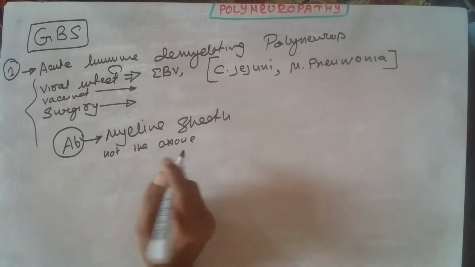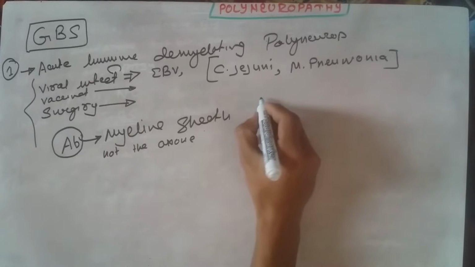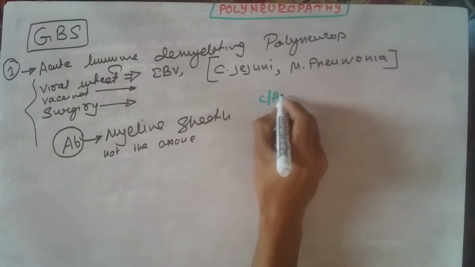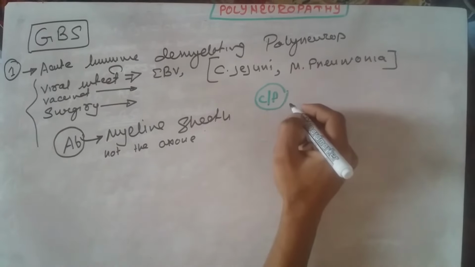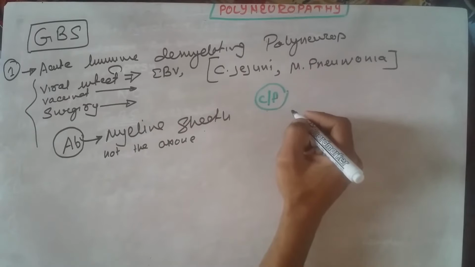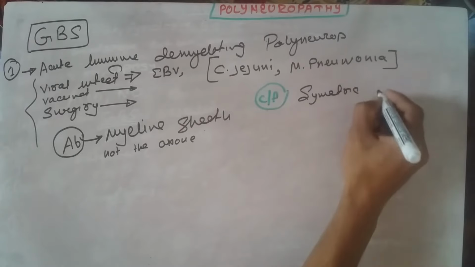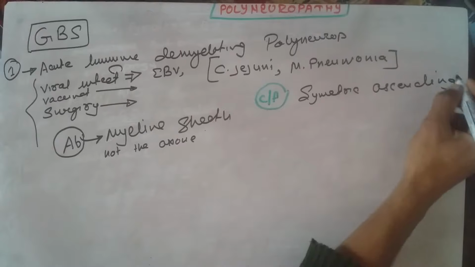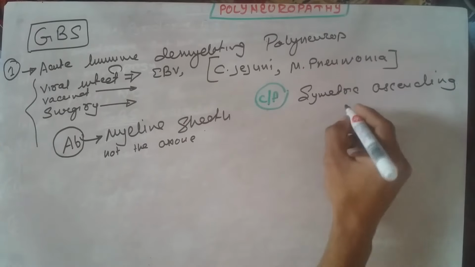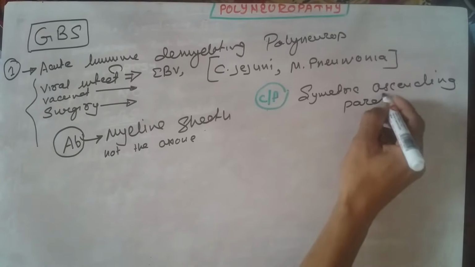Now the most important portion in Guillain-Barré syndrome is the classical presentation of this patient. The very specific classical presentation is ascending paralysis, symmetrical ascending paralysis. This is the key phrase which is usually given in case of Guillain-Barré syndrome. And what does this mean?